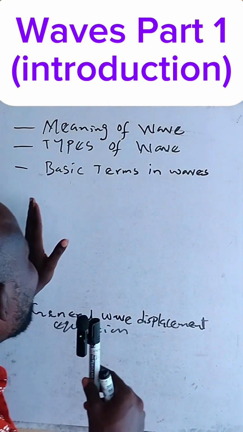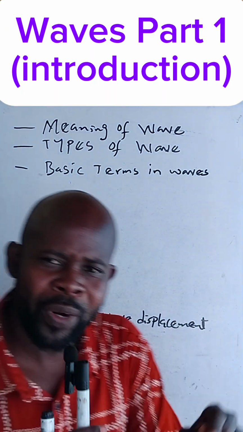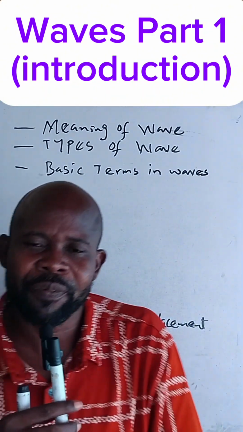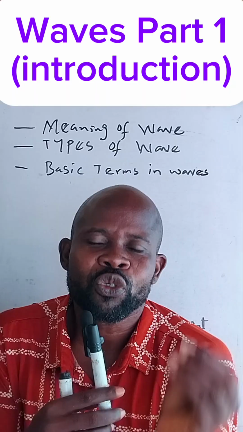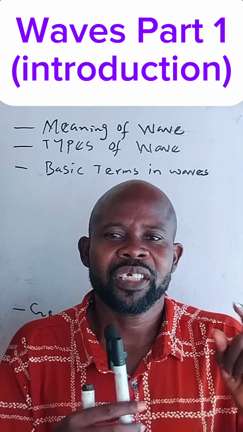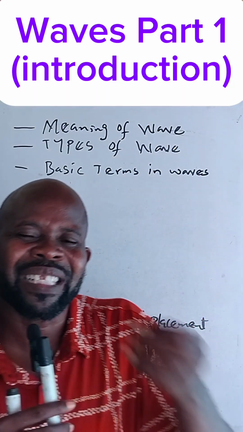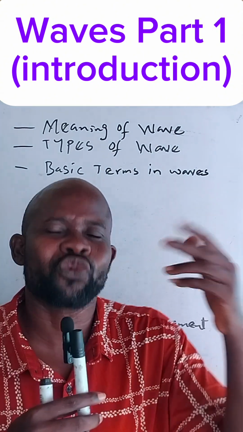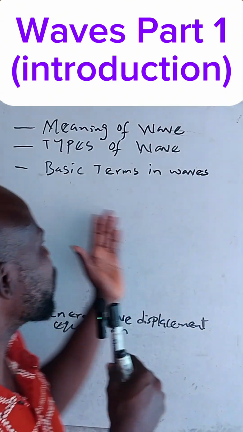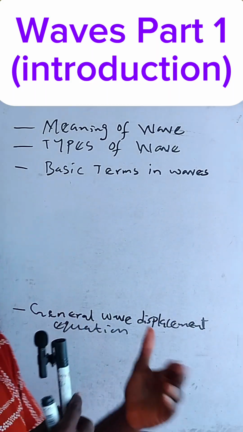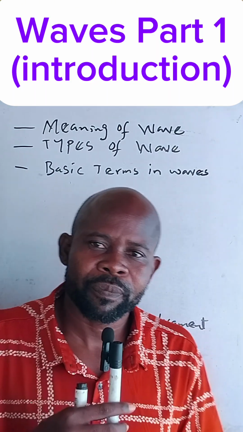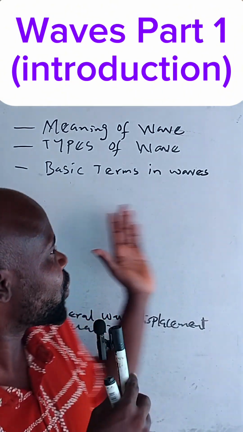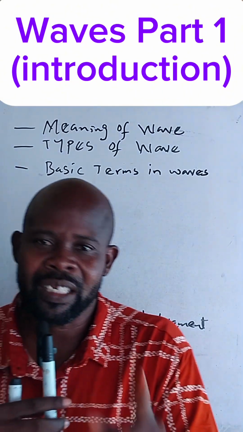Now, if you talk about the mechanical wave, you must know that it is that type of wave that needs a medium to travel. It requires what we call a material medium to travel from one location to another. Examples of mechanical waves include waves on a rope, sound waves, and water waves. These are examples of mechanical waves.